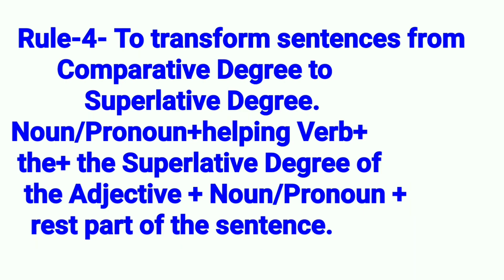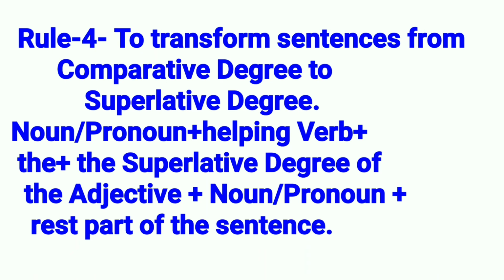Rule 4. To transform sentences from comparative degree to superlative degree. First of all, we have to take noun or pronoun. Then we shall take helping verb. Then we shall use the. Then the superlative degree of the adjective. Then noun or pronoun.